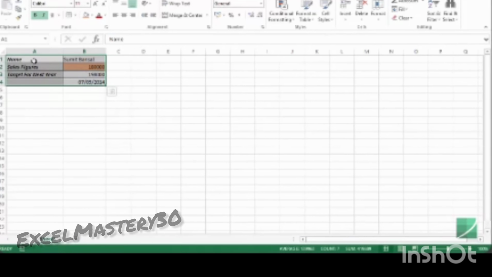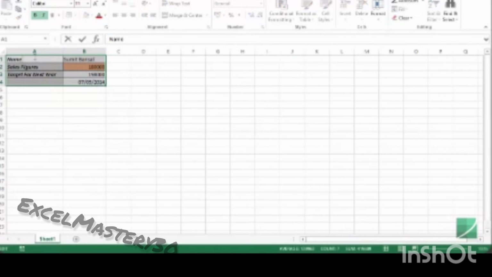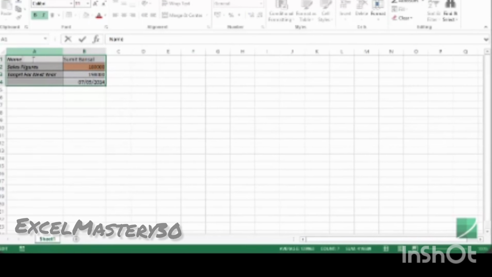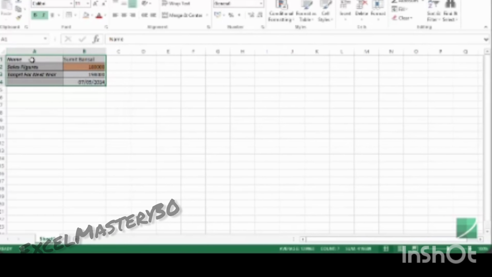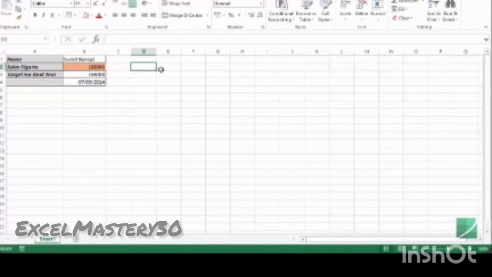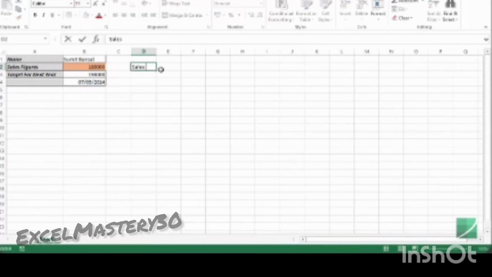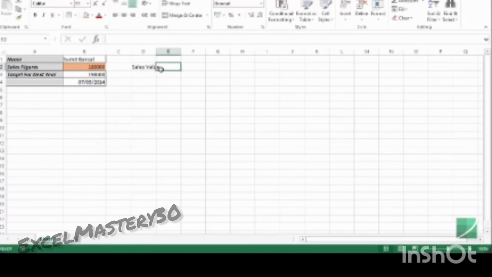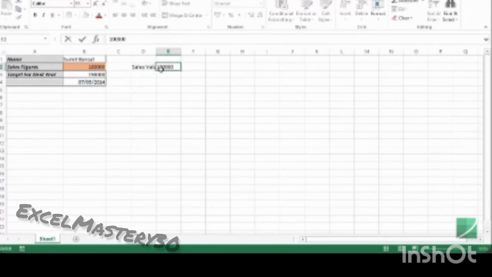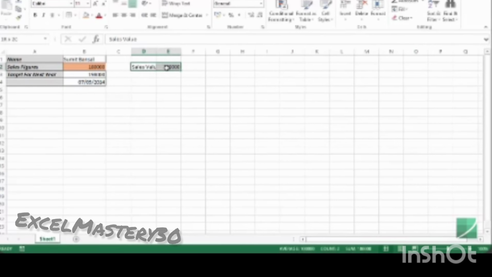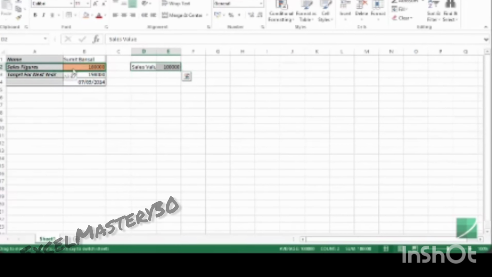So in this case, if I hit F2, this would take me to the active cell and I can modify the content of the active cell only. However, you can drag and drop more than one cell. So for example, here if I say sales value and here I say 100,000, I can drag and drop these two cells over these two.